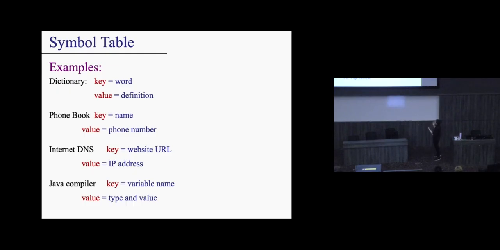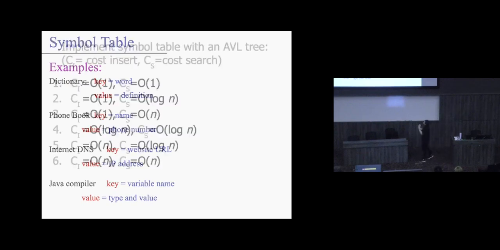So for these kinds of things, you can imagine these as problems where we don't care about the ordering. We just want to map keys to values. That's it. No min, no max here, okay?